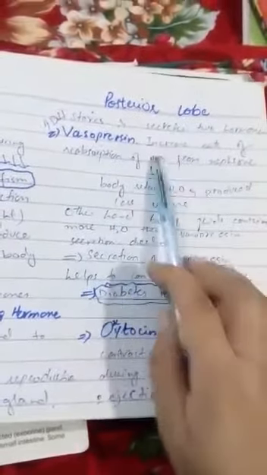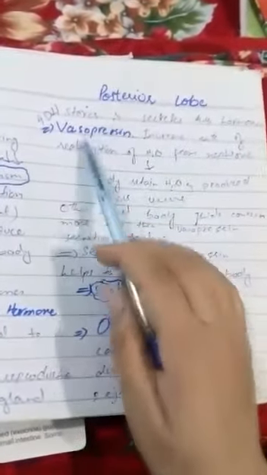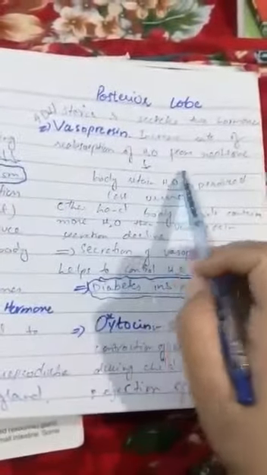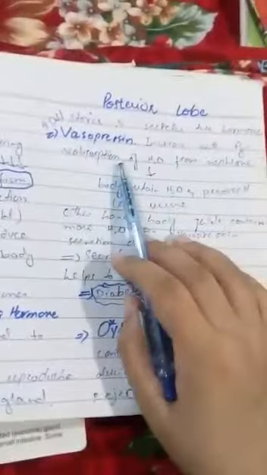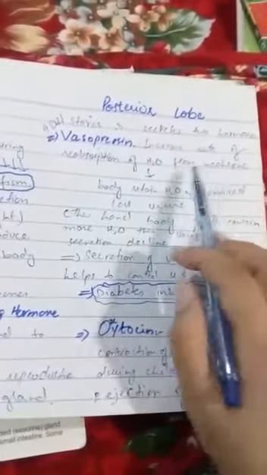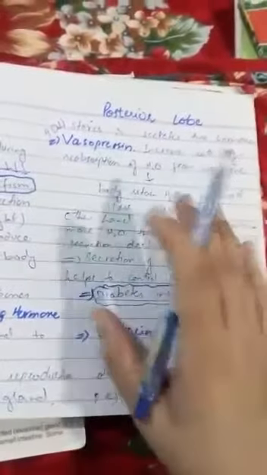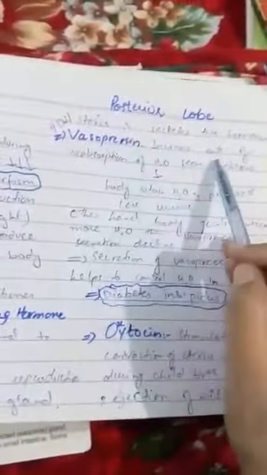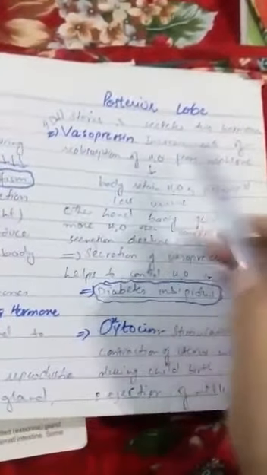Firstly, the basic function of vasopressin is to increase the rate of reabsorption of water from the nephron. This is the basic function. We know that the nephron is the functional unit of the kidney, and the basic function of the kidney is urine production. Basically, in the posterior lobe, this hormone vasopressin maintains the urination process.